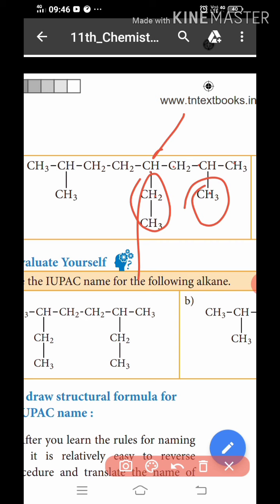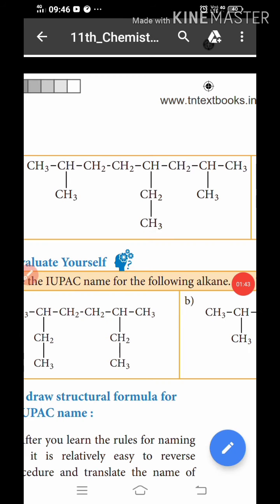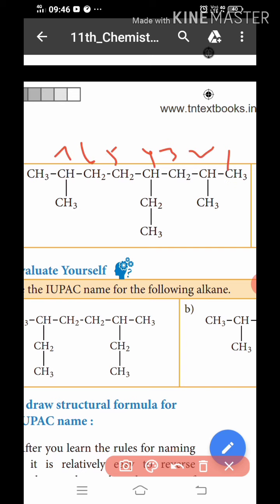Okay, then on this side, the right hand side, we mention the number. So 1 2 3 4 5 6 7 8.